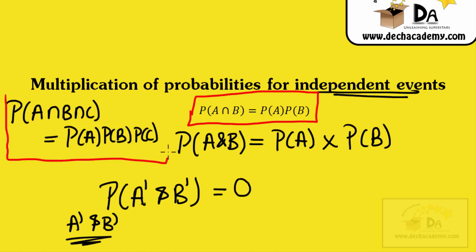If you had 4 events, the probability of those 4 events occurring is the product of the probabilities of the 4 events. So you get the idea. But this is all you have to remember. You can also write this down. You probably won't have cases with more than 3 events when you're applying this equation or formula.